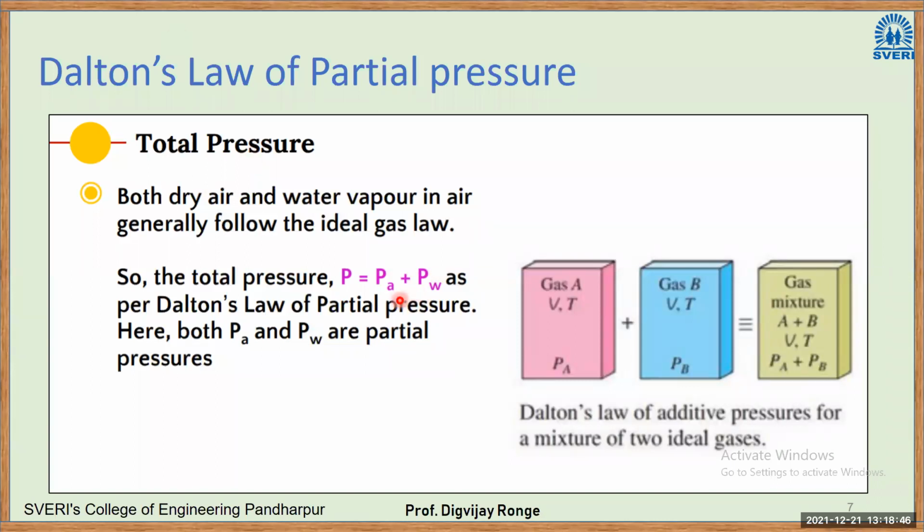And this difference between the partial pressures of air and water will decide the atmospheric or weather conditions. If the difference between partial pressure of air and water is very high, that means the air is dry air. If the difference between the partial pressures of air and water is low, in that case, air can be saturated.